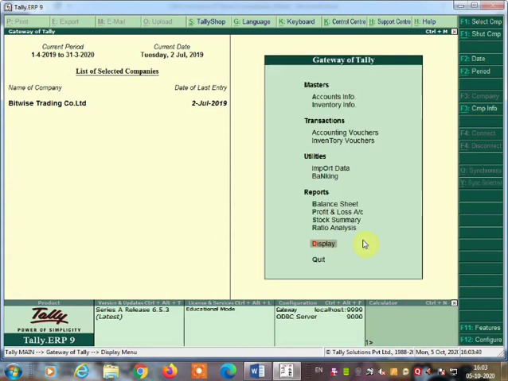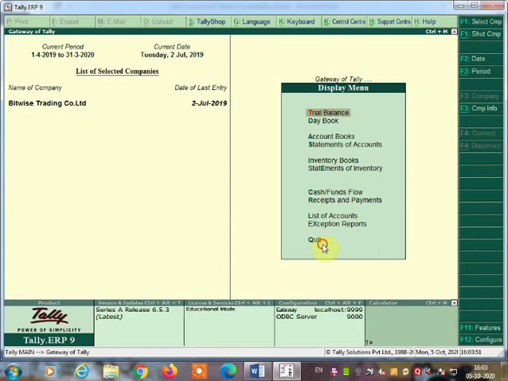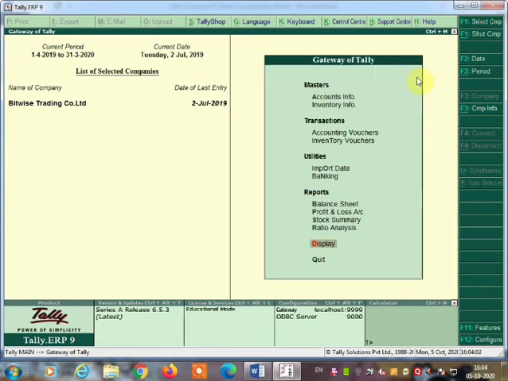If you want to see the report, you have to come to the Gateway of Tally and click on Reports. So you can see the balance sheet, profit and loss account, stock summary, ratio analysis, display, and so on. If you go to Display, you can see the trial balance, day book, account books, etc. Okay, click on Quit to quit from this menu.